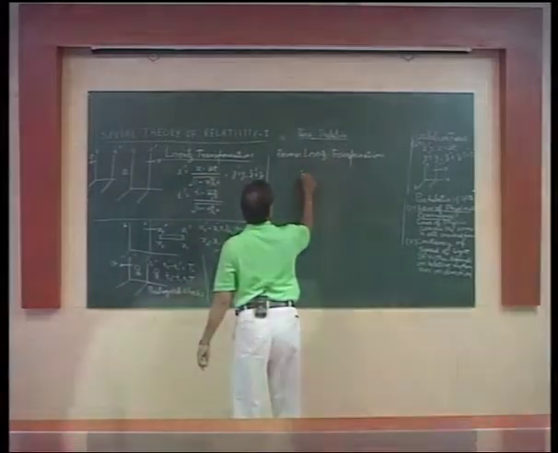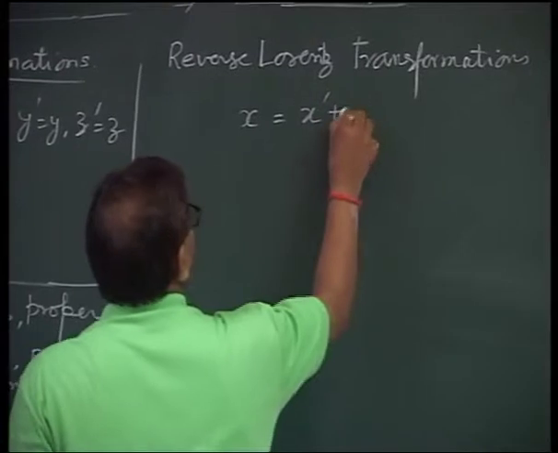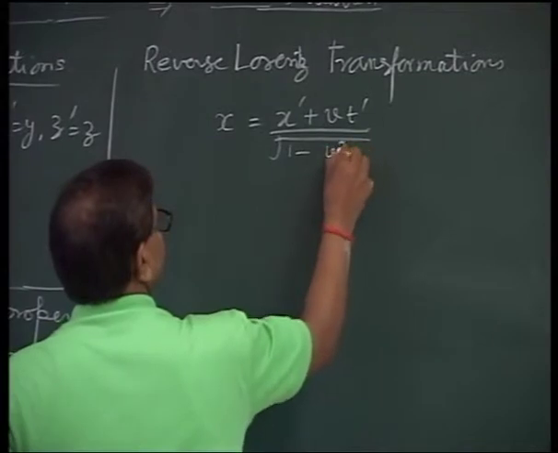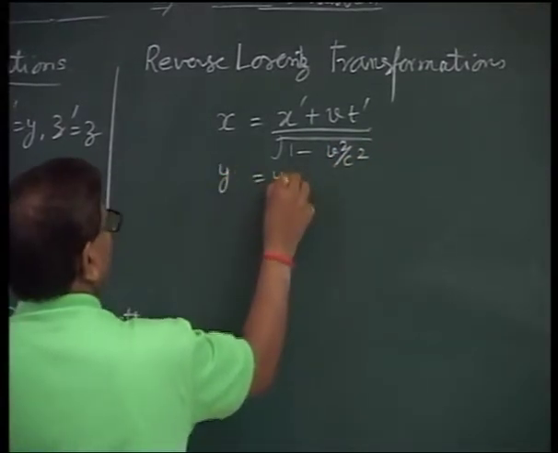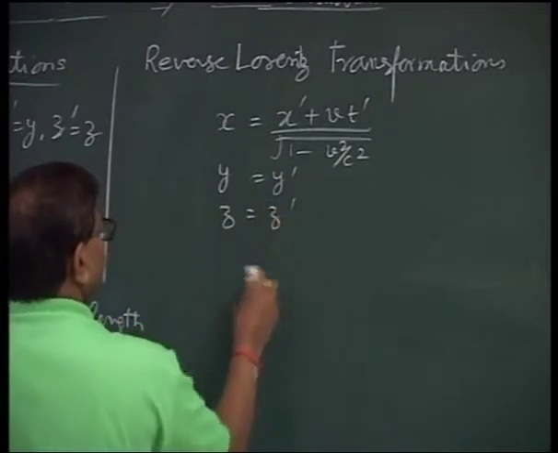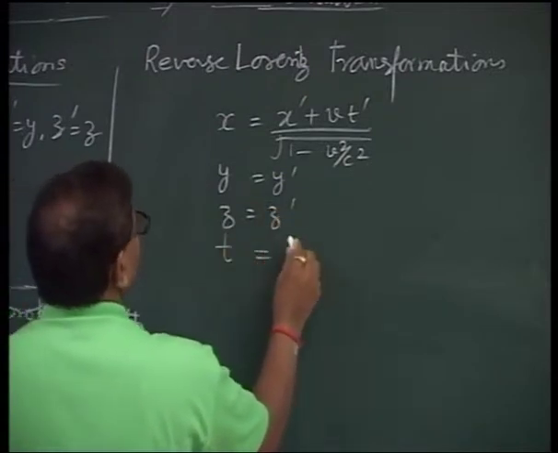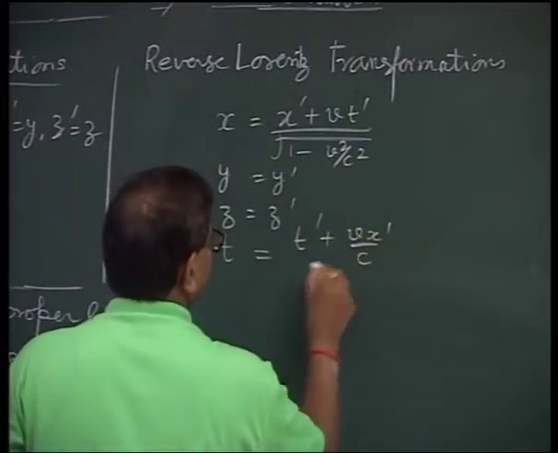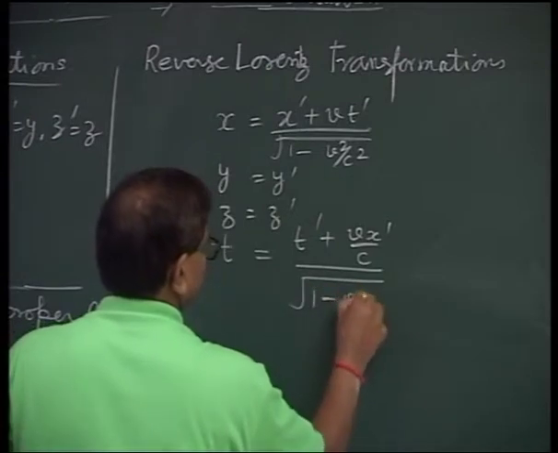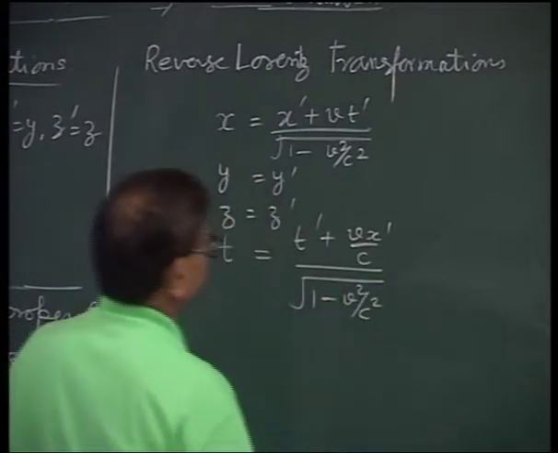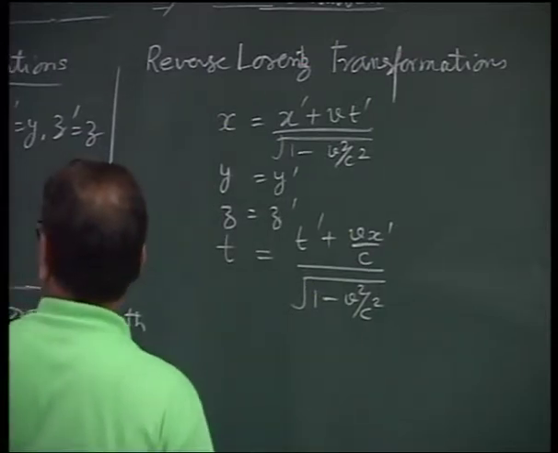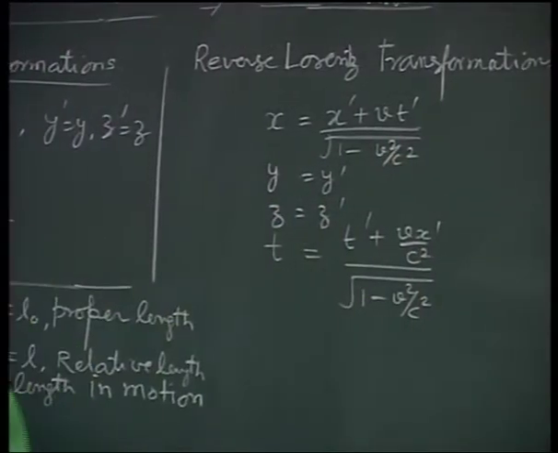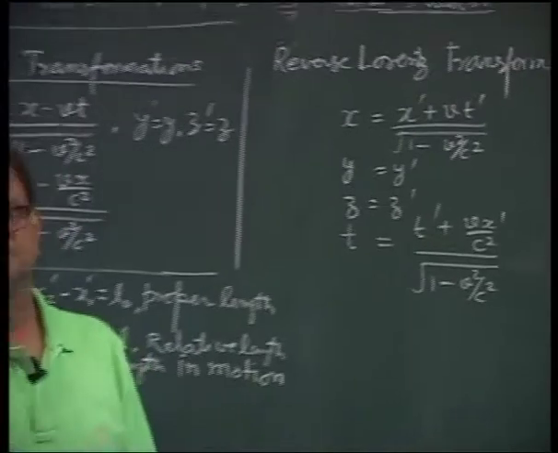That means x will be equal to x dash plus vt dash upon square root of 1 minus v square by c square. y will be equal to y dash, z will be equal to z dash, and t will be equal to t dash plus vx dash by c square upon under root 1 minus v square by c square. These are the reverse Lorentz transformations.